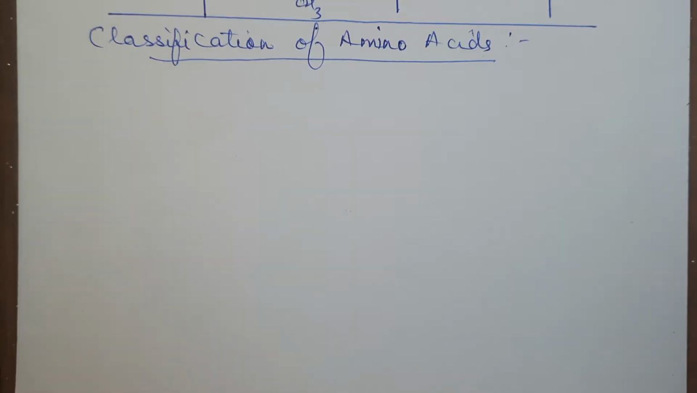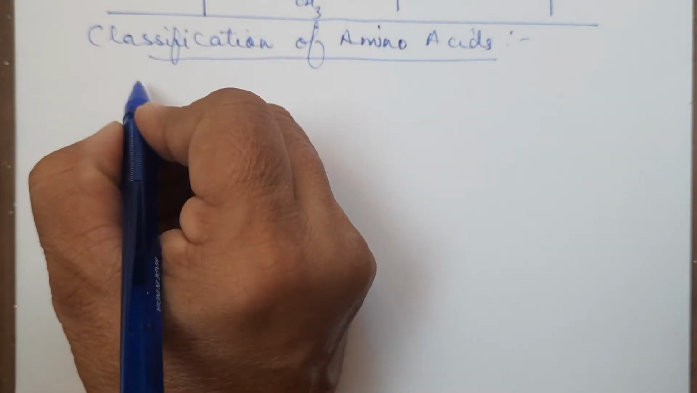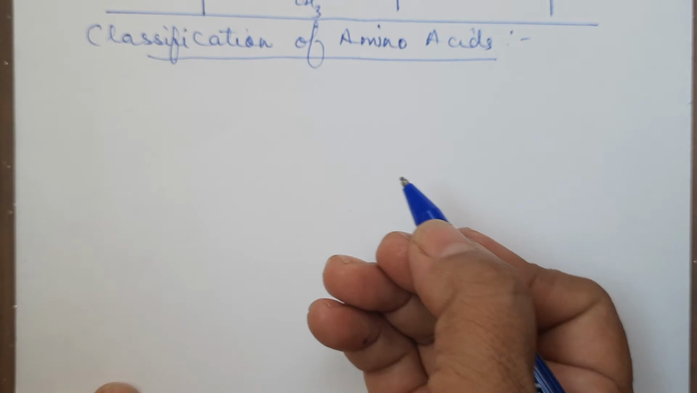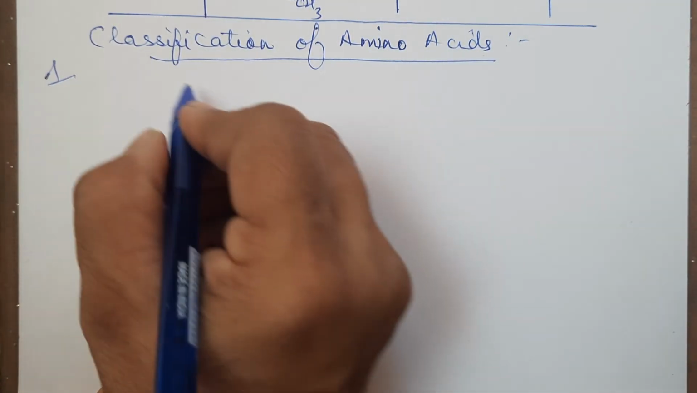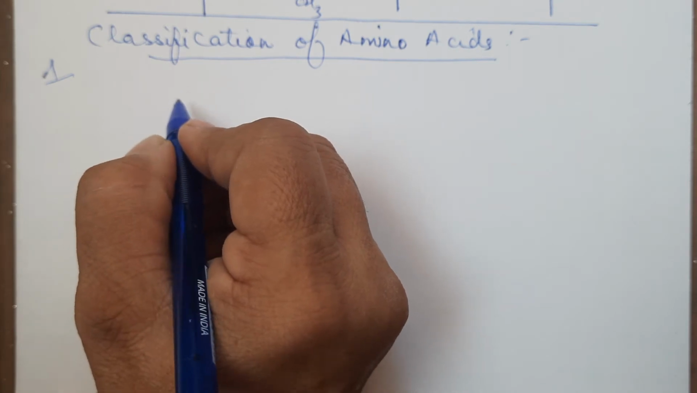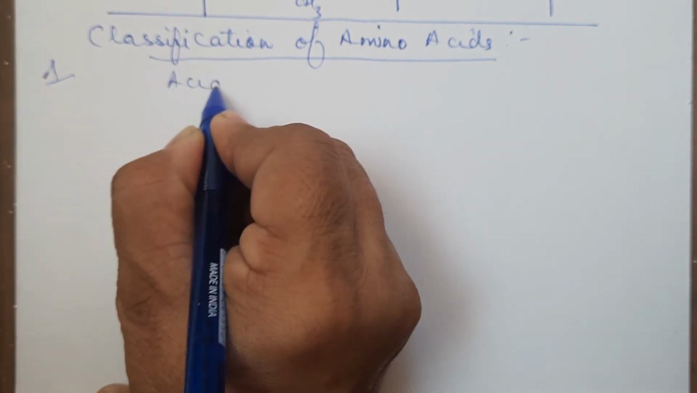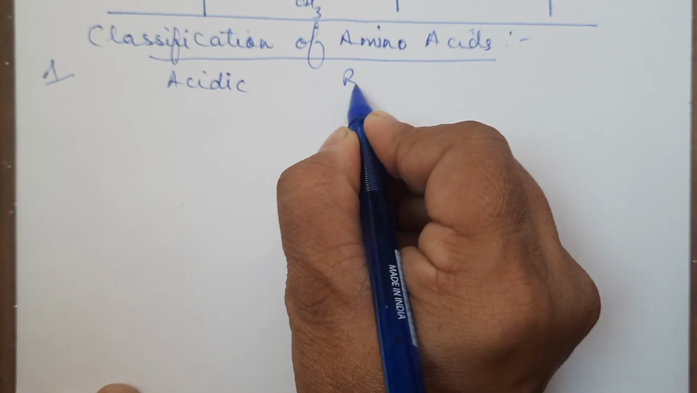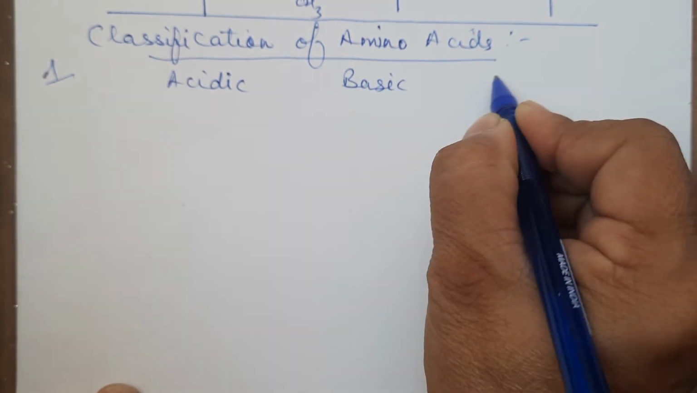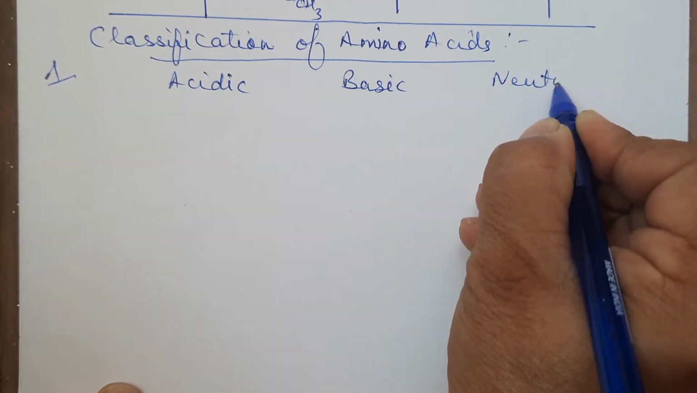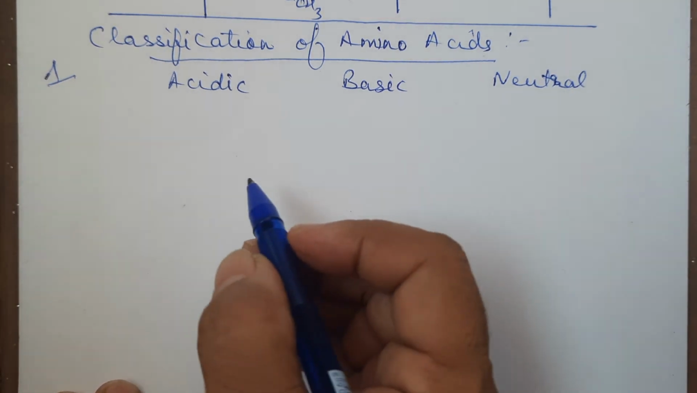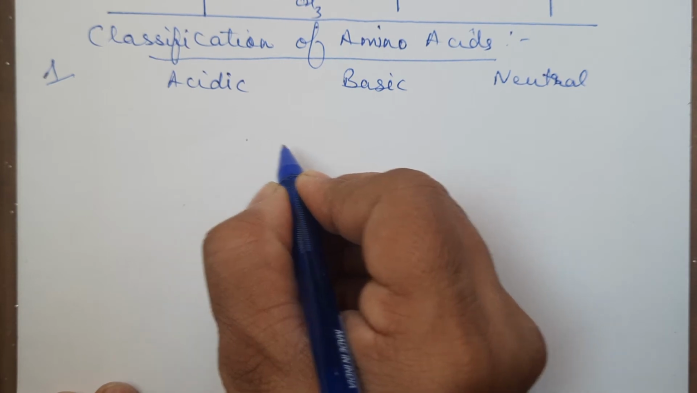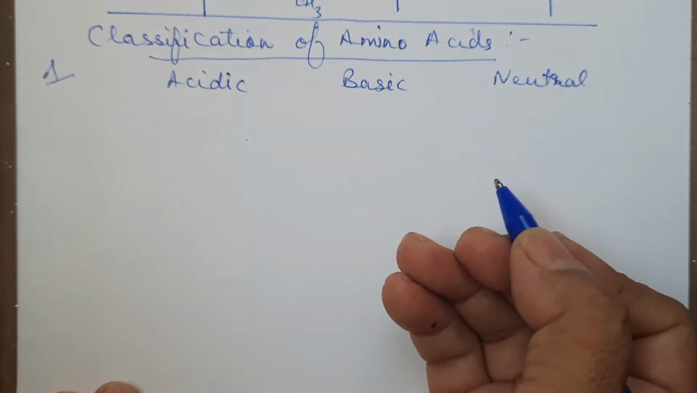Next topic we are taking is classification of amino acids. The amino acids can be classified on different bases. The criteria can be different. One criteria on which they are classified is their behavior. That means they can be acidic, they can be basic, or they can be neutral. Now, how do we classify them? It is on the basis of the number of the NH2 groups or COOH groups.